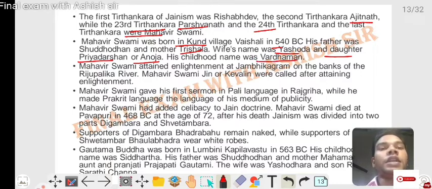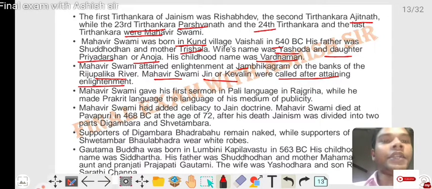Mahavir Swami attained enlightenment at Jambhiya Gram on the bank of the Rijupalika river. After attaining enlightenment he was called Jina or Kevalin. He gave his first sermon in Rajgir, and Prakrit was his medium of propagation. He added simplicity to the Jain doctrine. Mahavir Swami died at Pavapuri in 468 BC at the age of 72.